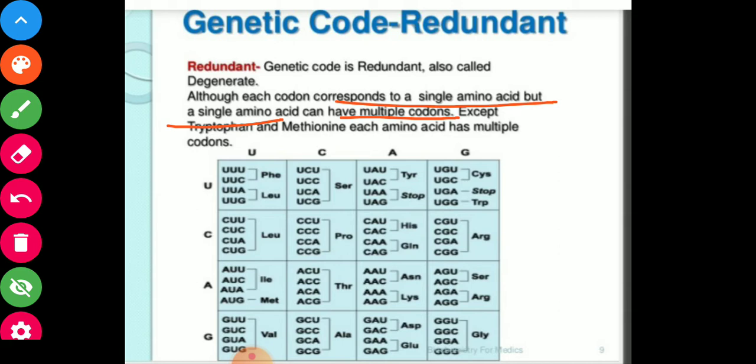Except tryptophan and methionine, each amino acid has multiple codons. So the nature in which codons code for a single amino acid, but a single amino acid can have multiple codons. So a single amino acid can be coded by more than one codon. This is called the degenerative nature of the genetic code. Here you can see two codons are coding for one amino acid.